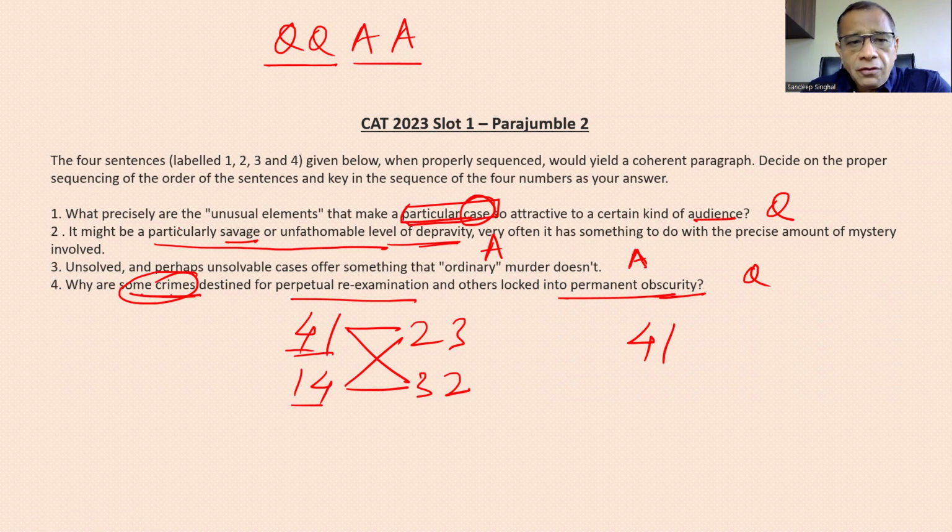Now, whether we go to 2 or we go to 3. So let's look at 2. It might be a particularly savage or unfathomable level of depravity. Depravity मतलब क्या होता है? Moral corruption or wickedness. So this, when he says that what makes these cases so attractive to certain kind of audience, so this definitely looks like the answer.